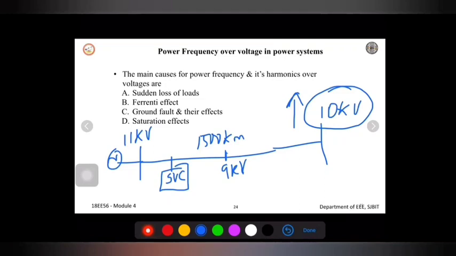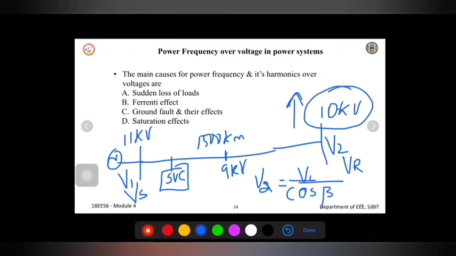This increase in the voltage at the receiving end is given by the equation. We say V1 is the sending end voltage, V2 is the receiving end voltage. Sometimes we may write Vs and Vr also, sending end voltage and receiving end voltage. So this receiving end voltage V2 is given by the equation V1 by cos beta L.